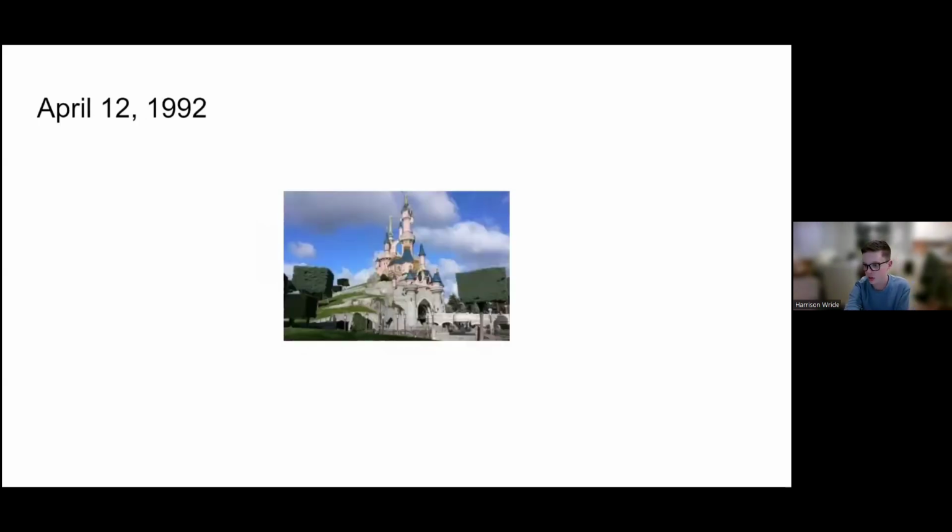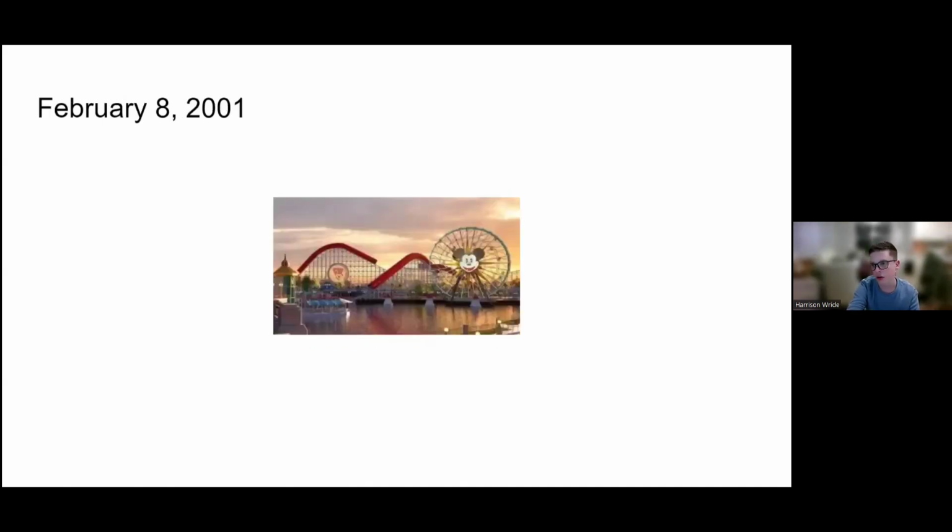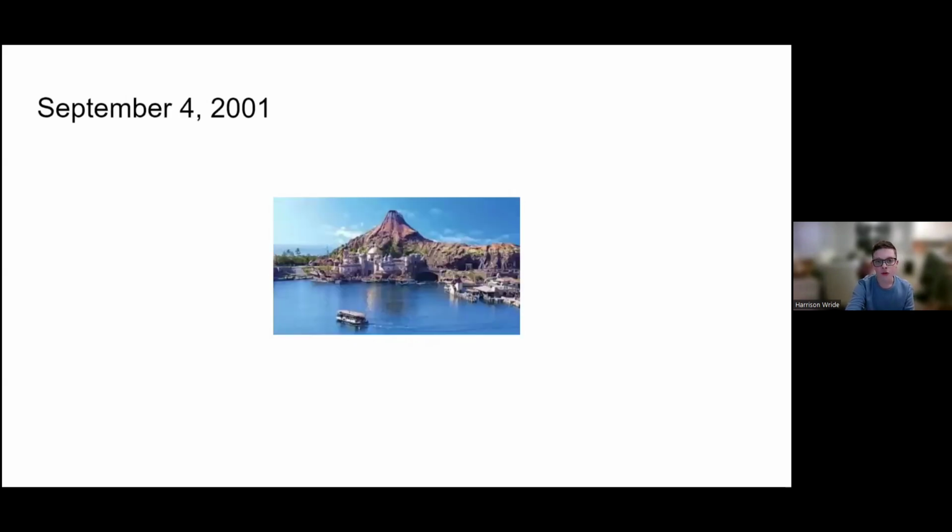April 12th, 1992 was when Disneyland Paris opened. April 22nd, 1998 is currently Disney World's fourth and final park, which was Animal Kingdom. February 8th, 2001 was when the original park, Disneyland, got its addition, which was California Adventure. So September 4th, 2001 was when the first park outside the US got an addition, which was Tokyo Disney Sea.